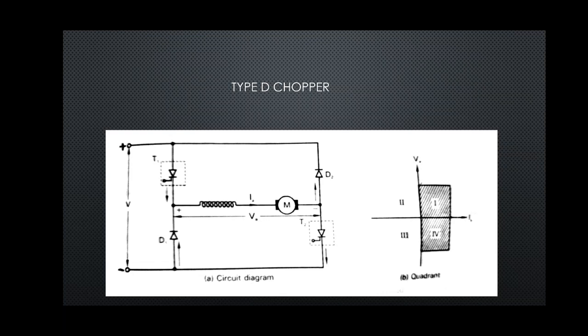When we observe the flow of current, the current always flows as shown by the arrow mark, whether it is due to T1 and T2 in the on state or due to D1 and D2 in the on state. The direction of the arrow mark shown in the circuit indicates the direction of current. So voltage can be positive or negative, but the current will always be positive. This is the type D chopper.